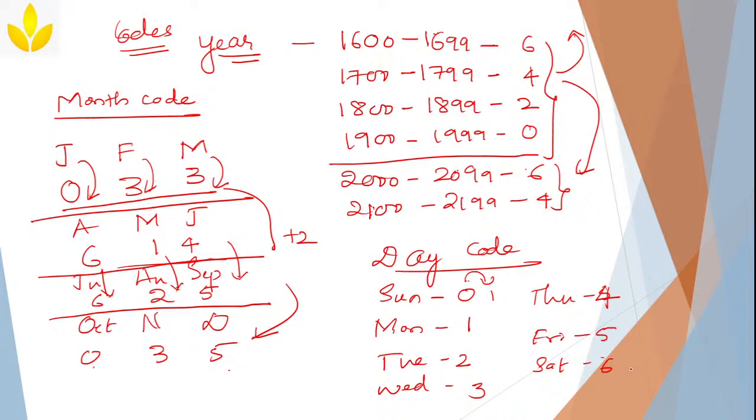Even here, Saturday will not become 7, it becomes 0, because 7 divided by 7 gives 0. You cannot write 7, you have to write a 0. Reminder. All these are reminders. So in this way, this month code will also have to be changed.